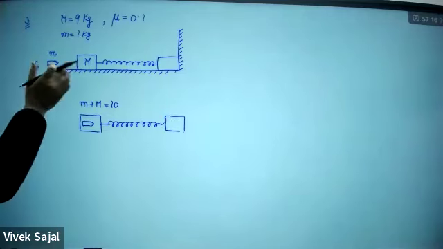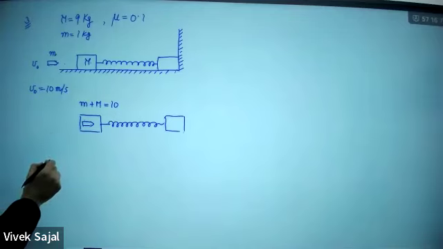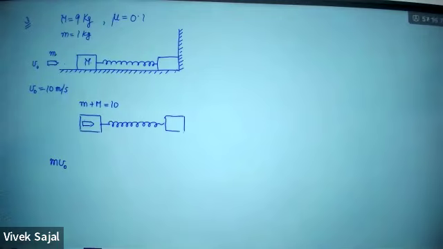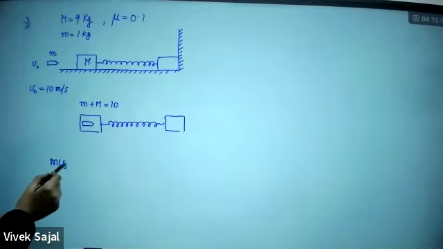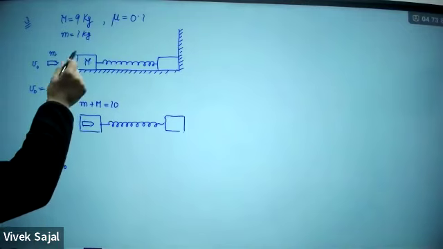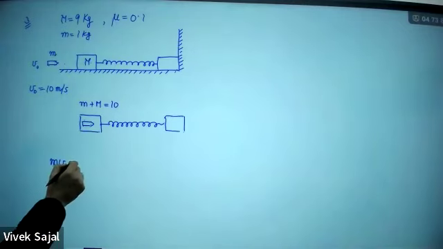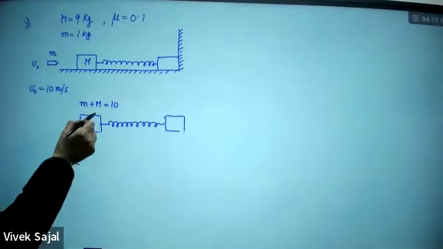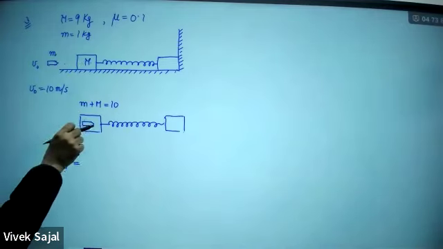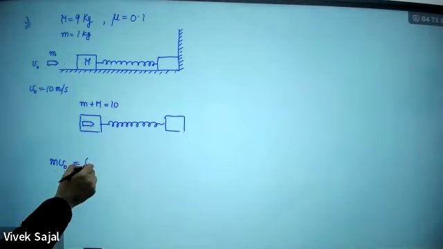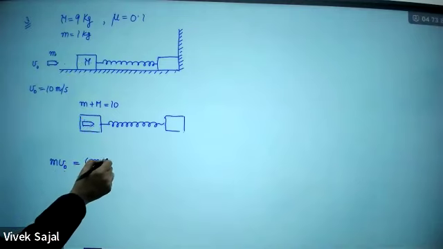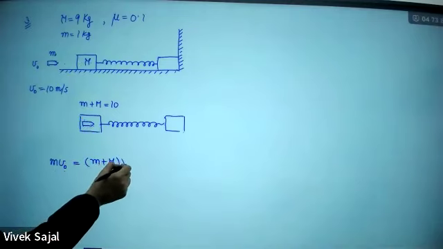So here, before this bullet is hitting, what was the initial momentum? Momentum was carried by the bullet. The bullet was carrying the momentum m v naught. This block was at rest. So this was the initial momentum. Now this bullet is embedded in it, so the mass will become M plus m, 10. And I'm assuming its velocity is v.